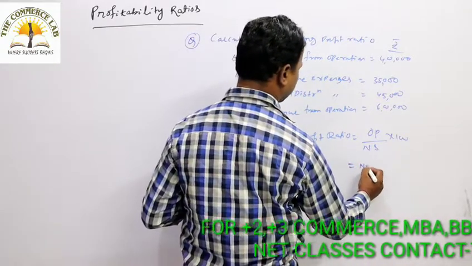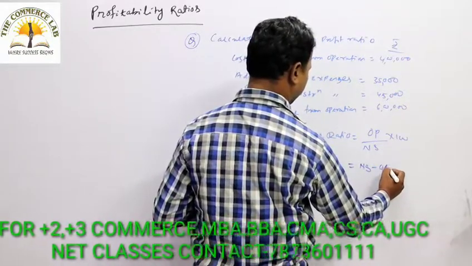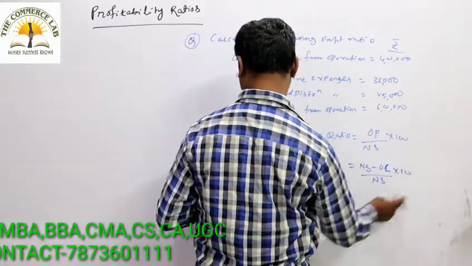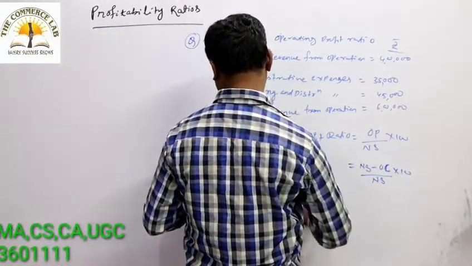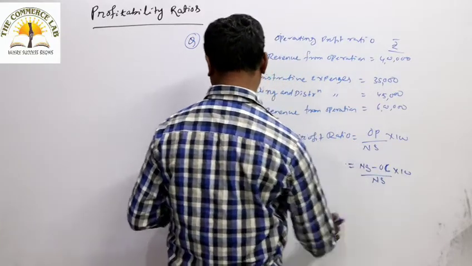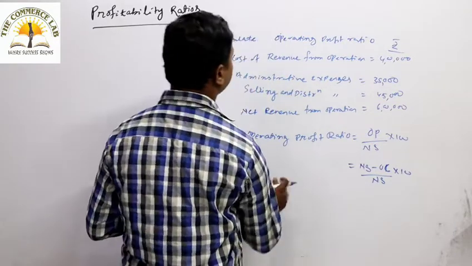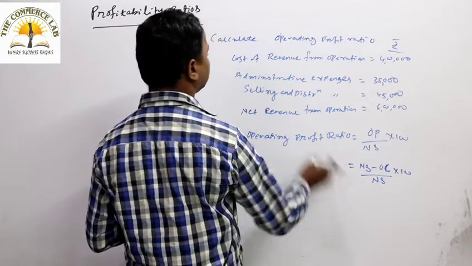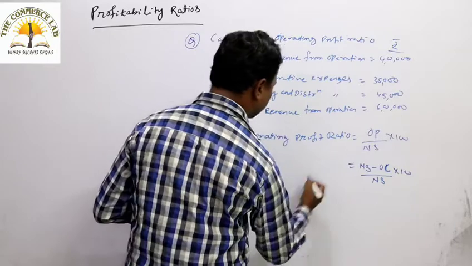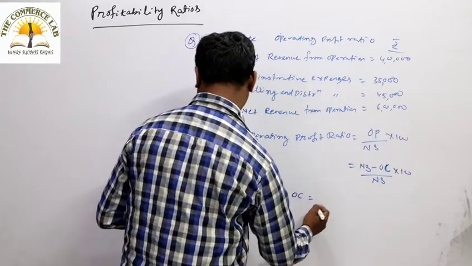That is net sales minus operating cost, divided by net sales into 100, or simply operating profit by net sales into 100. So what is net sales? We have to calculate the net sales first. There is nothing like sales written, so we can say this amount is the net sales. 6 lakh is your net sales. So operating cost can be calculated.